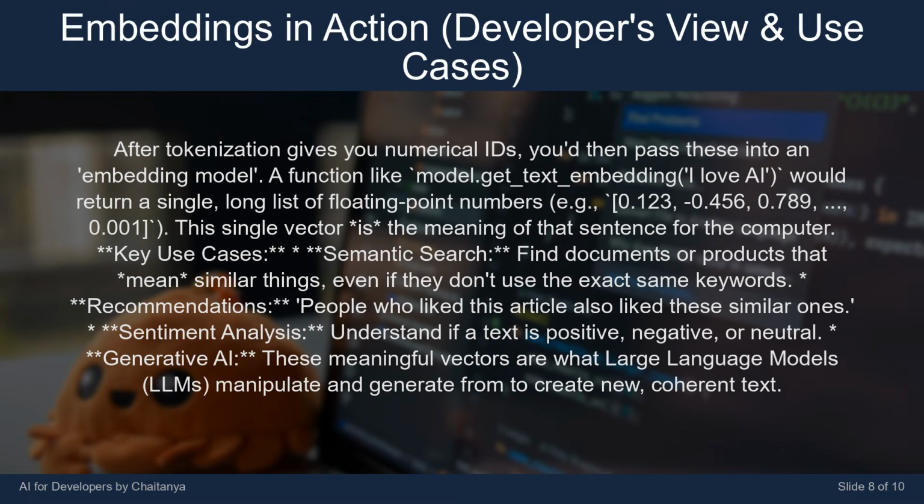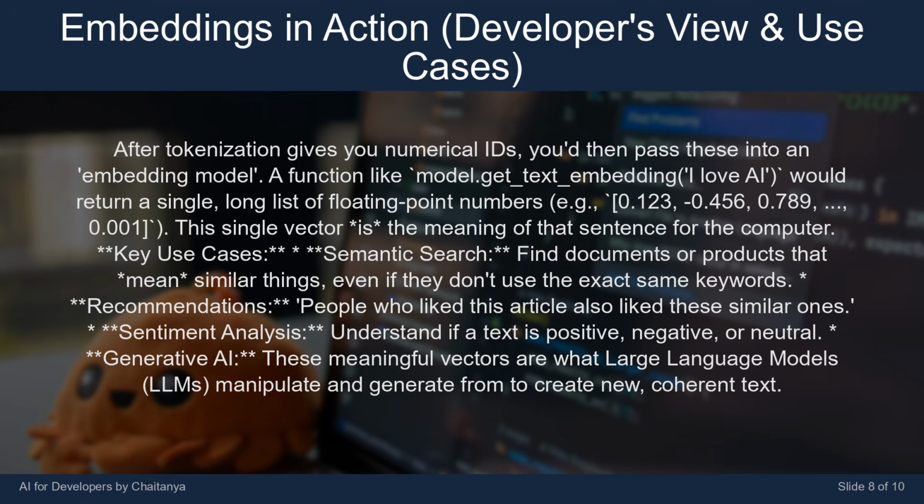After tokenization gives you numerical IDs, you then pass these into an embedding model. A function like `model.get_text_embedding("I love AI")` would return a single, long list of floating point numbers, e.g., `[0.123, -0.456, 0.789, ..., 0.001]`. This single vector is the meaning of that sentence for the computer.